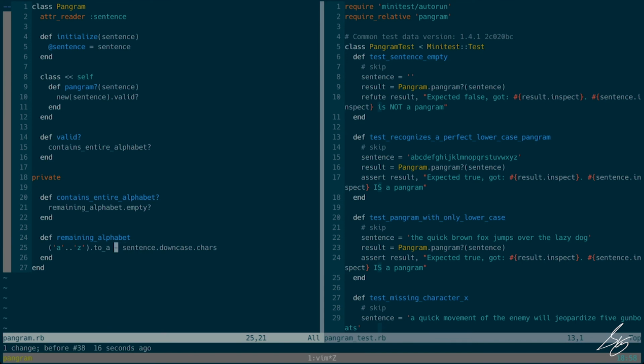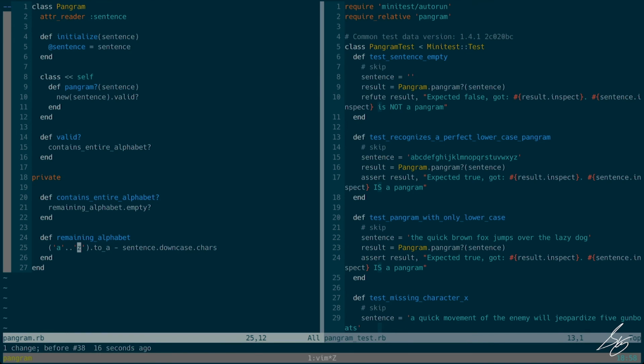And it's also responsible for subtracting that array from the alphabet array. See, it's doing three different things. It violates the single responsibility principle. And anytime a method or a class has multiple responsibilities, it's harder to understand and it's harder to change.